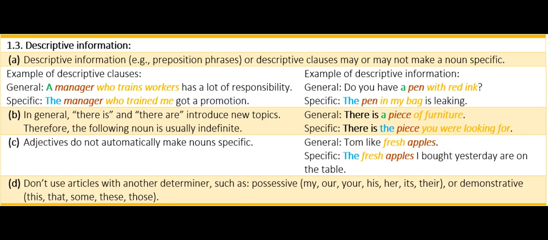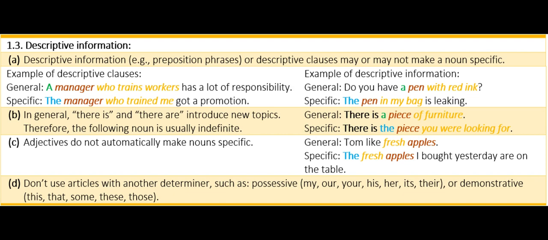1.3. Descriptive information. A. Descriptive information, for example, preposition phrases or descriptive clauses, may or may not make a noun specific. Example of descriptive clauses. General, a manager who trains workers has a lot of responsibility. Specific, the manager who trained me got a promotion. Example of descriptive information. General, do you have a pen with red ink? Specific, the pen in my bag is leaking.